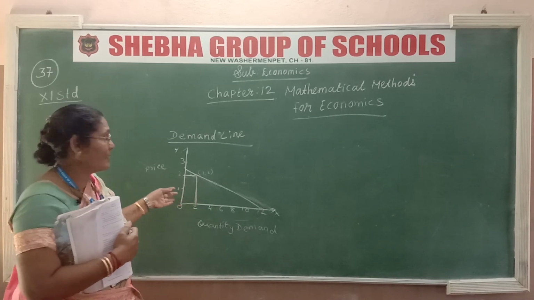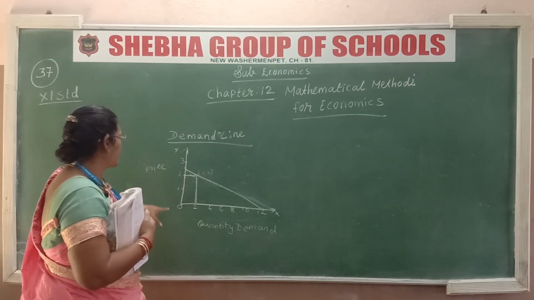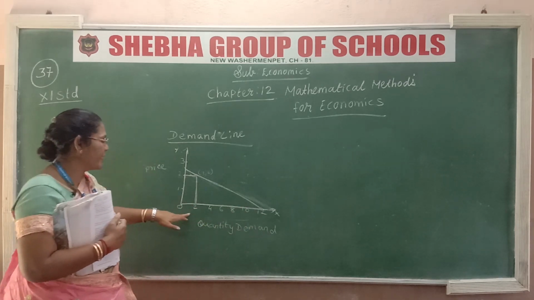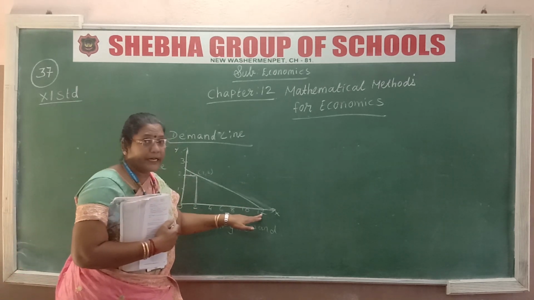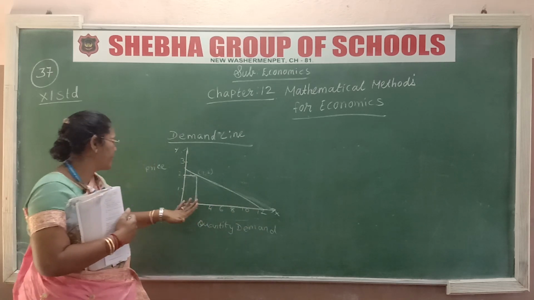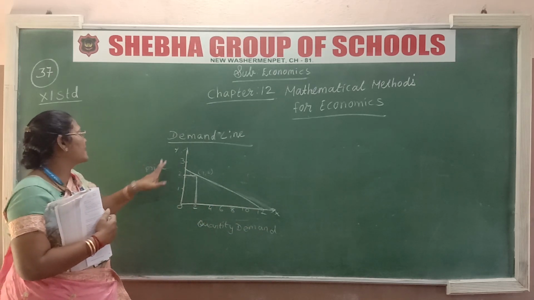This is the demand line, children. See here it is given. That means 0, 2, 4, 6, 8 times. This is the quantity demanded. Okay, how much quantity is required? This is quantity 2, 4, 6, 8, 10, 12. This is the quantity demanded. And here 1, 2, 3. This is the price demanded.